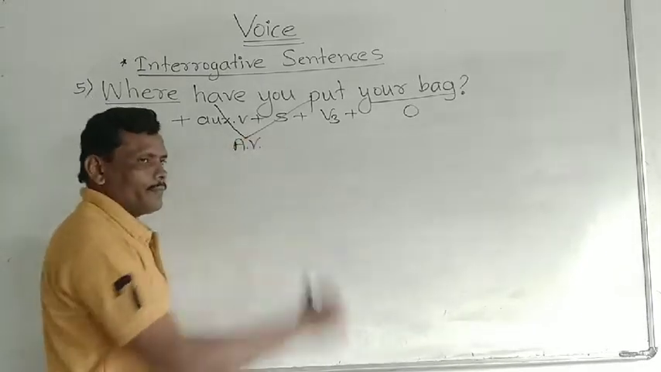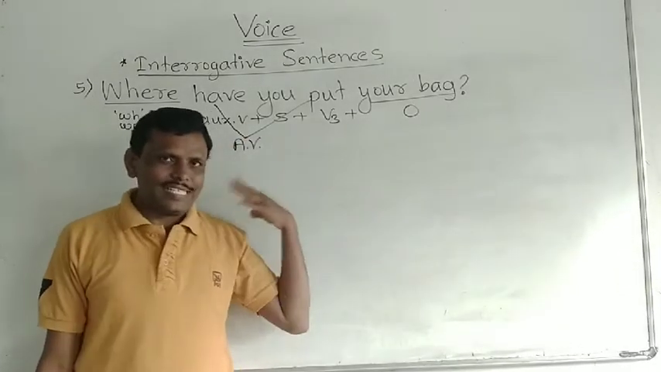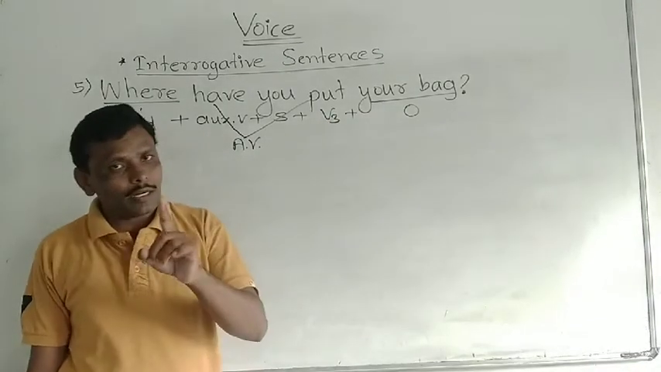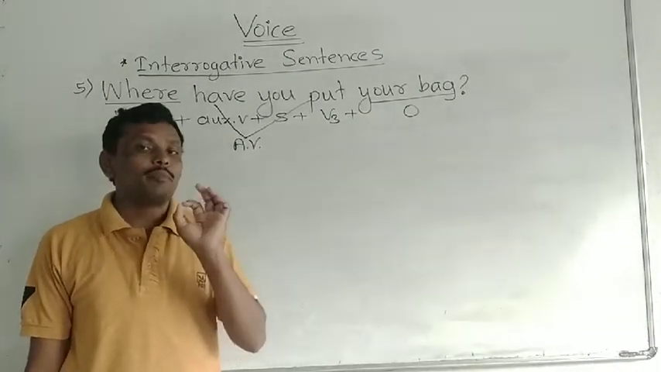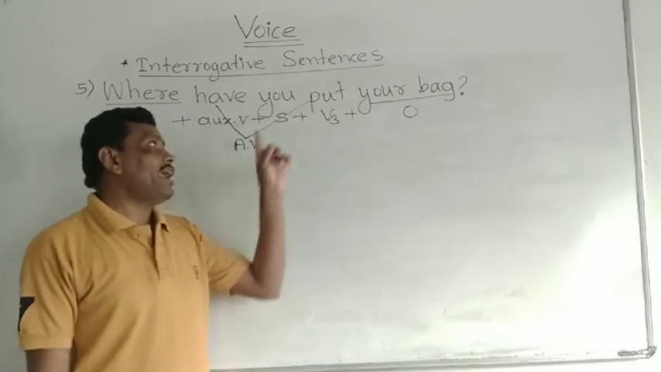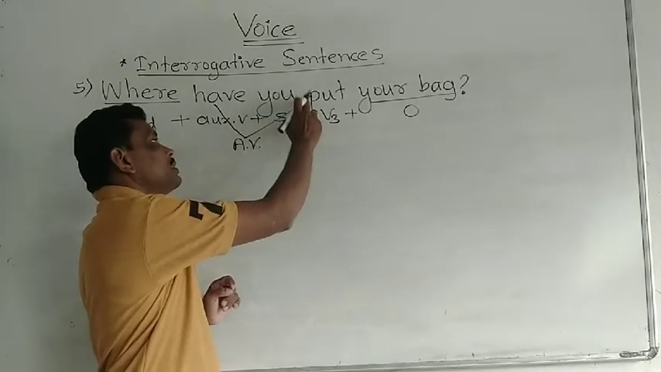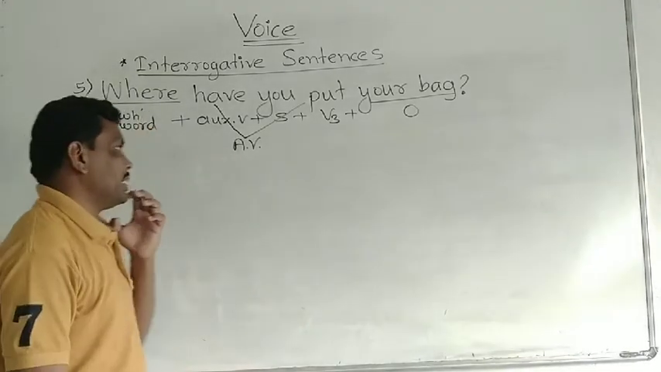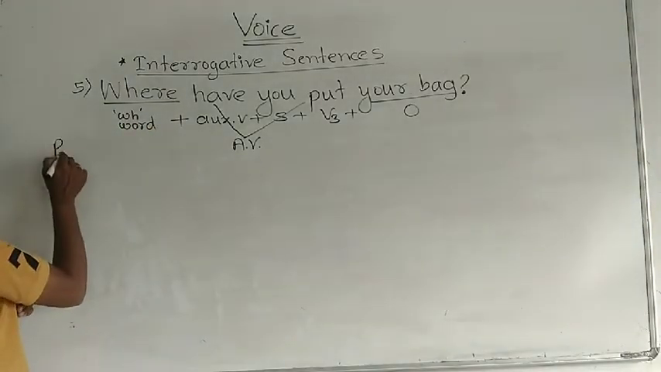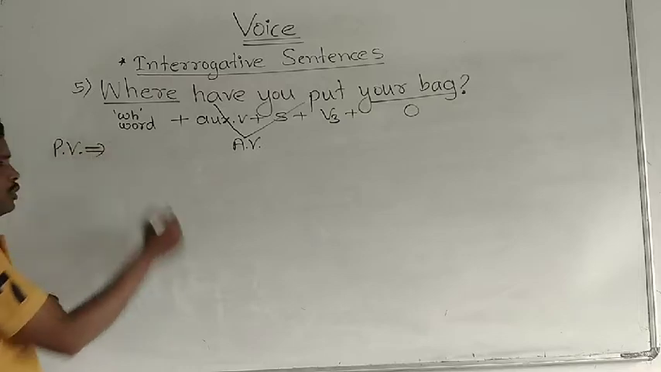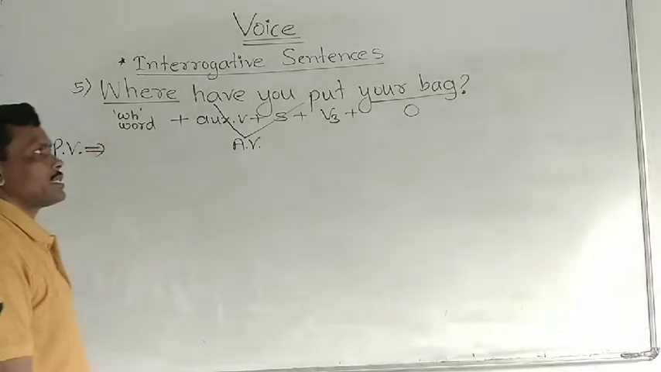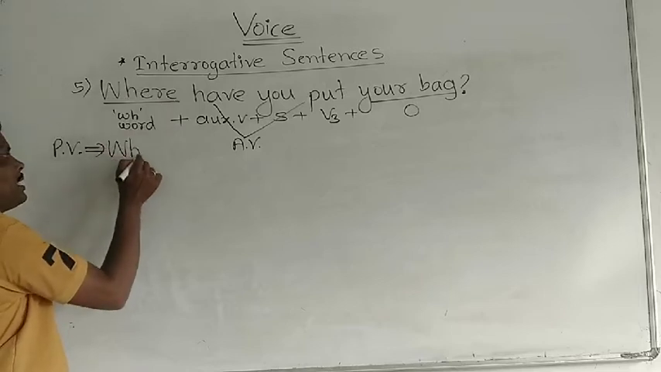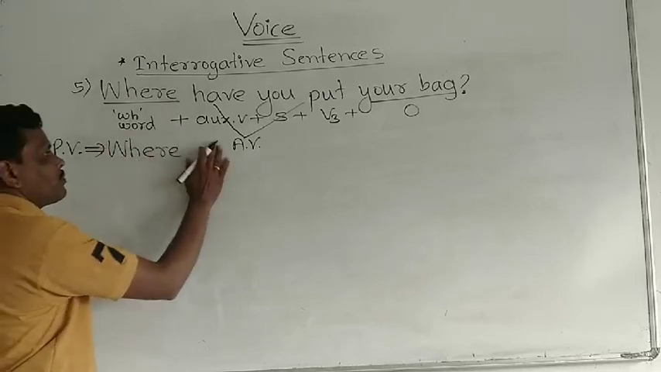Is this correct? Look here, have plus V3, is this active voice? Right? What is the tense? Present perfect tense is there and active voice is used. Now we have to change this example into passive voice, right? While changing into passive voice, what should we do? Yesterday we discussed that we have to use the same WH word as it is, that is where.